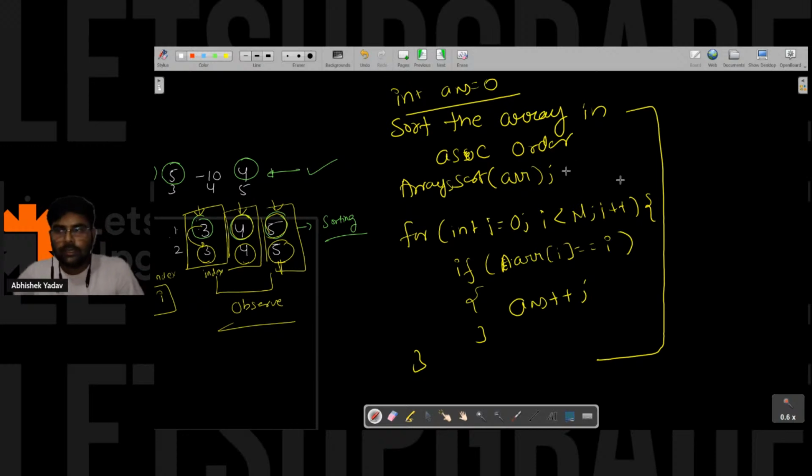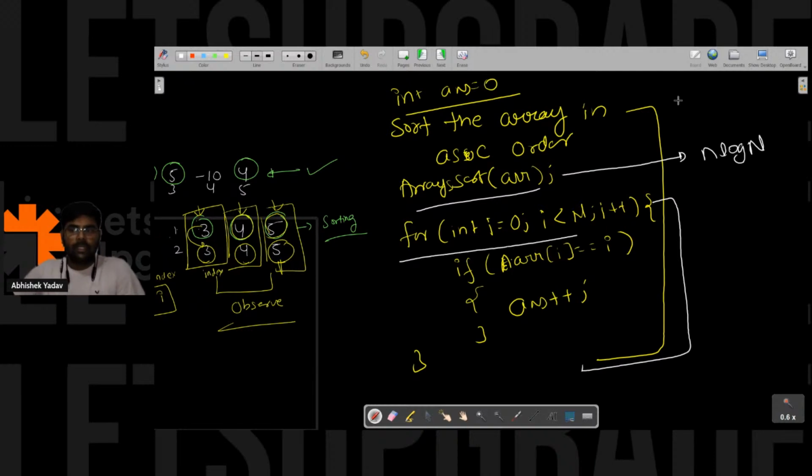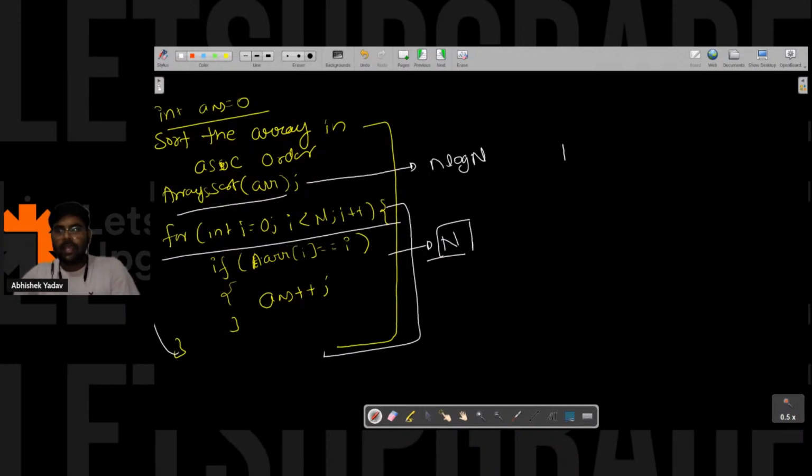So guys, in the starting of the sorting part, I told you that this inbuilt sort function will take n log n time complexity, and in this for loop I'm using just a single for loop, right? And this is doing n number of iterations. So the time complexity of this part is n, right? So here I have n log n plus n. So which one is greater? N log n is greater or n is greater?